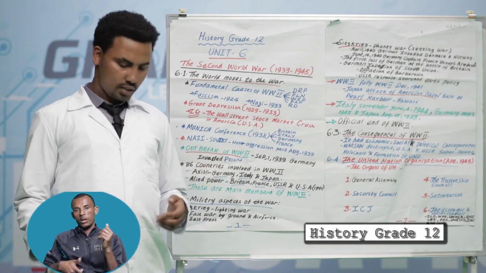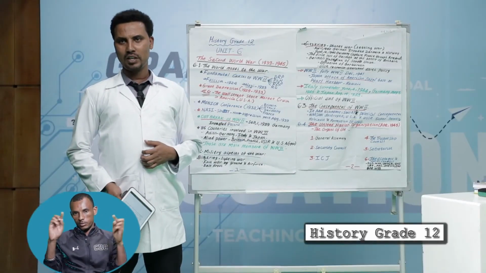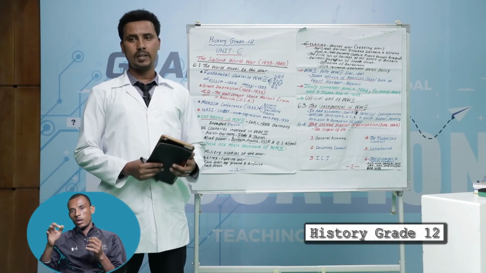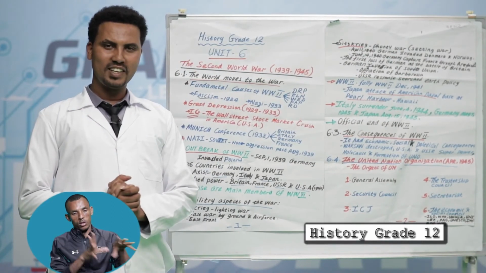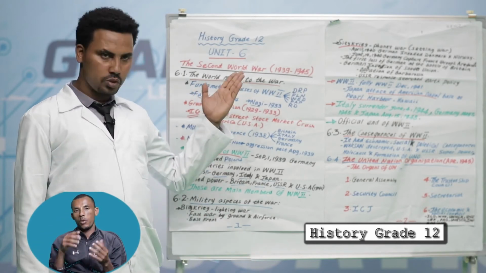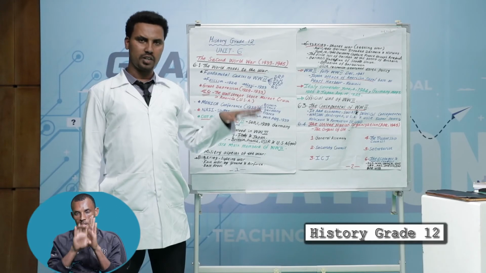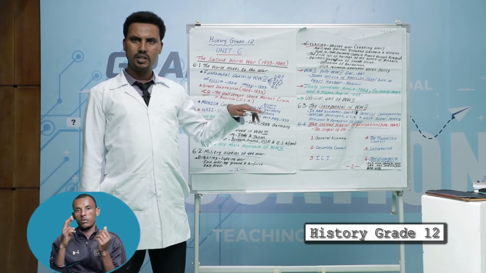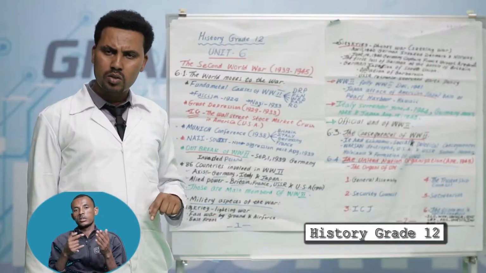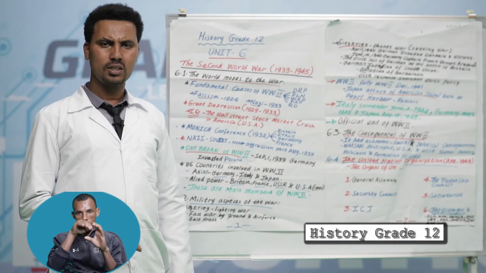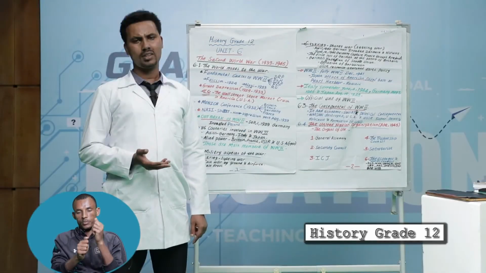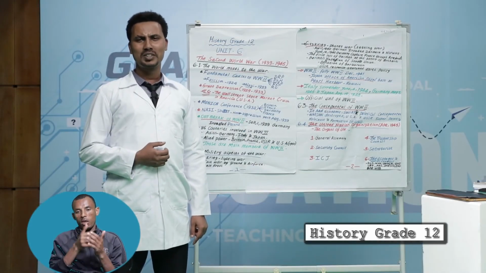The other one, IMF, International Monetary Fund. The last one, World Bank. This is all about today's lesson. Okay, student, generally, today we have seen how the world moved to war. In this lesson, the fundamental causes, fascism and Nazism, are included under how the world moved to war. Because the Second World War was the most destructive war in the history of mankind. It affected humanity throughout the world.